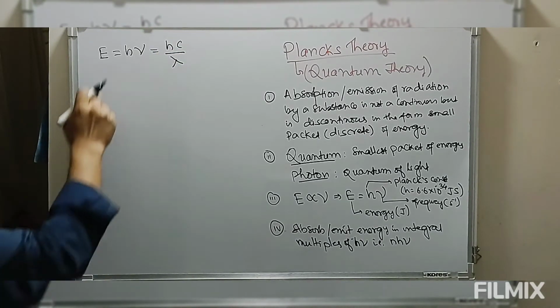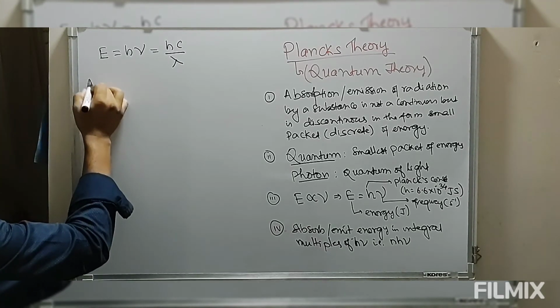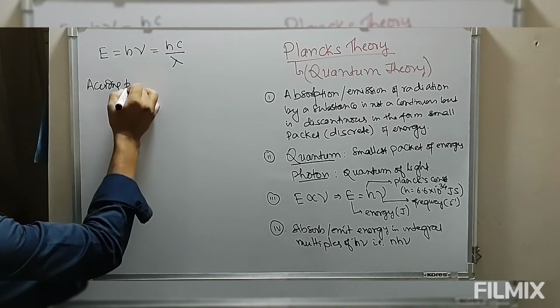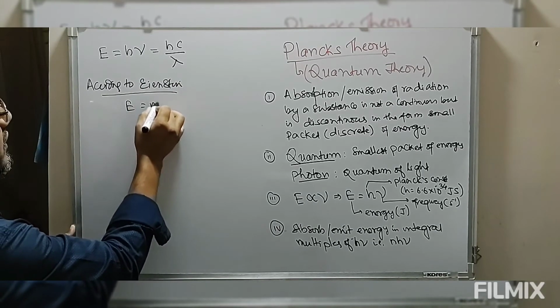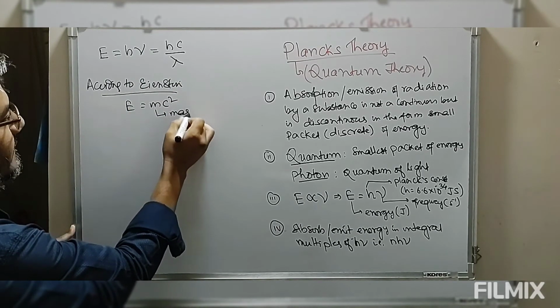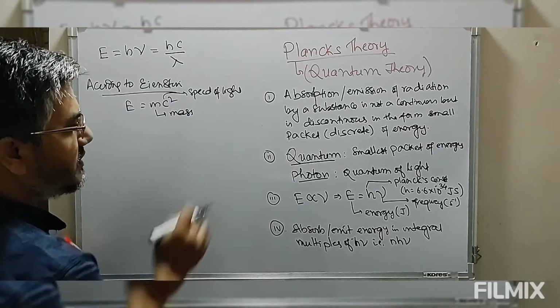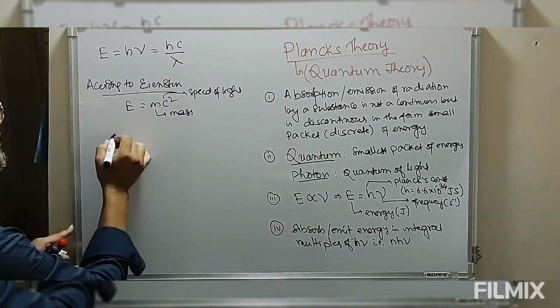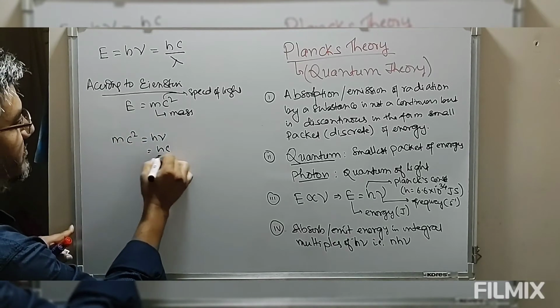So if the frequency is given, then we can easily define the energy of the quantum, or if the wavelength is given, then also we can define the energy of this photon. Now according to Einstein, this energy is equal to mc², where m is the mass and c is the speed of light. So this is our energy, and this is also energy. Then mc² is equal to h nu, which is equal to hc by lambda.